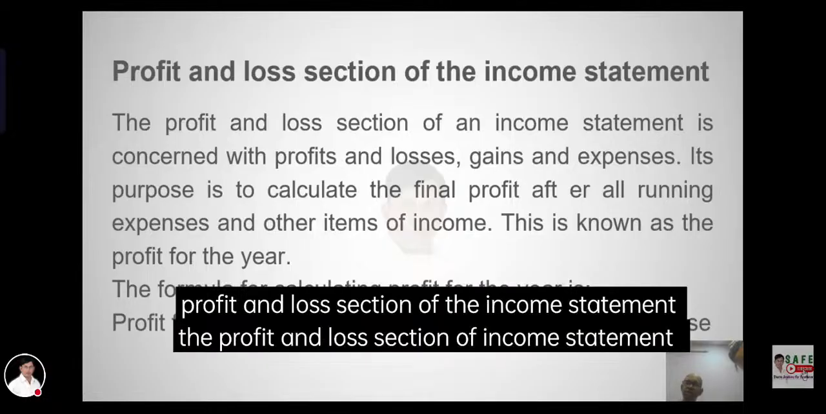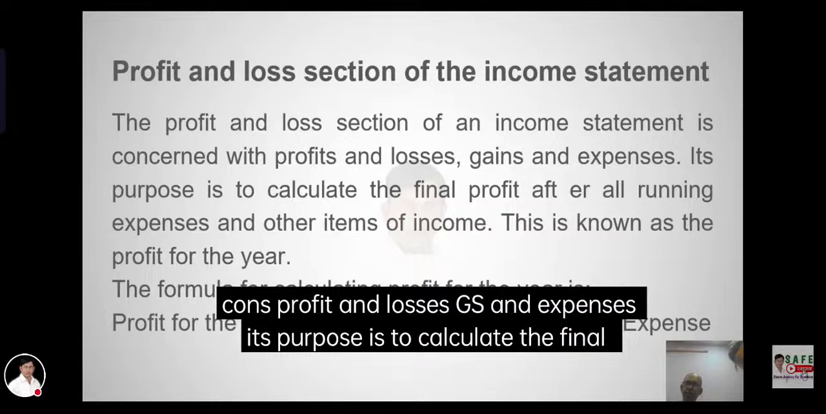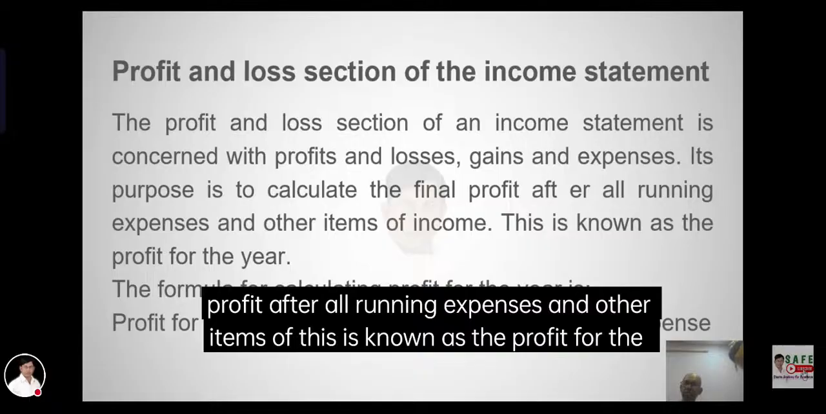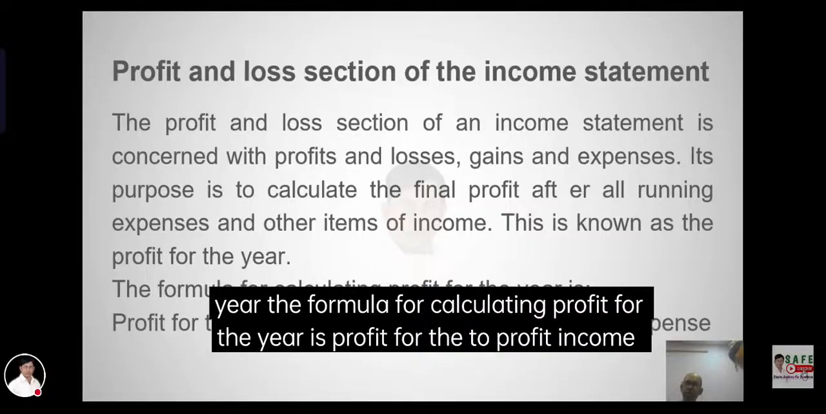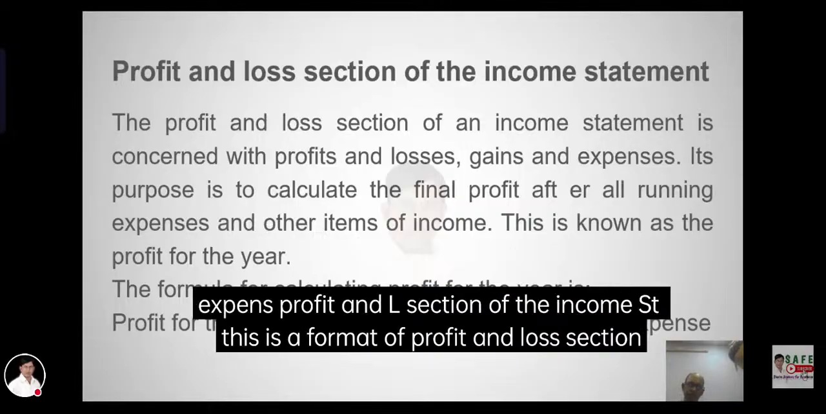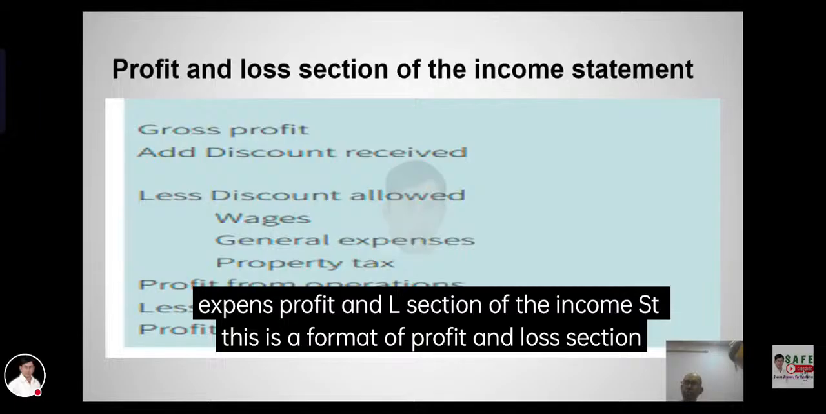Profit and loss section of the income statement. Its purpose is to calculate the profit after deducting all expenses and adding other income. This is the formula for calculating expenses. This is the format of the profit and loss section.